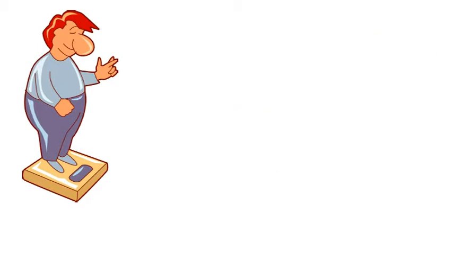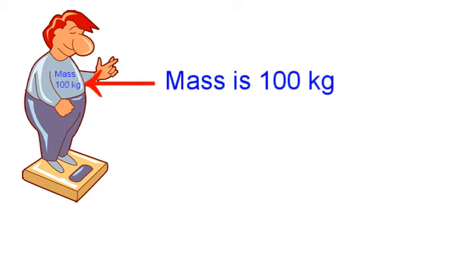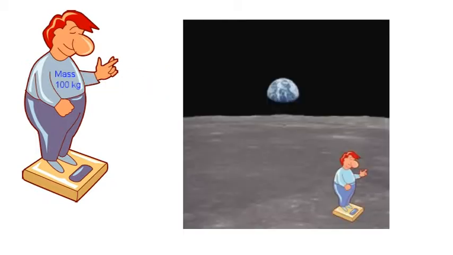Now let's put a label on Alexander's shirt so that we can remember his mass, and weigh him again, but this time on the moon. At first, Alex is excited because he has lost a lot of weight. On the moon, he weighs 16.7 kilograms. But when Alex looks down at his waistline, he's confused. He can easily see that there has been no decrease in body mass.